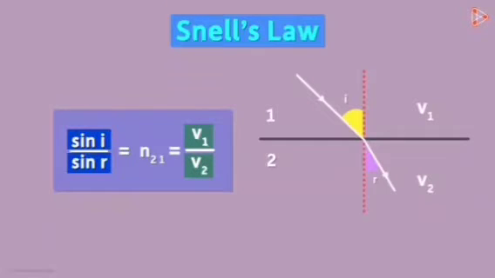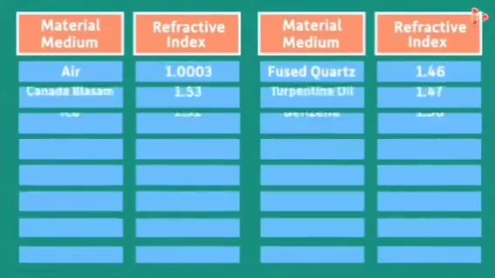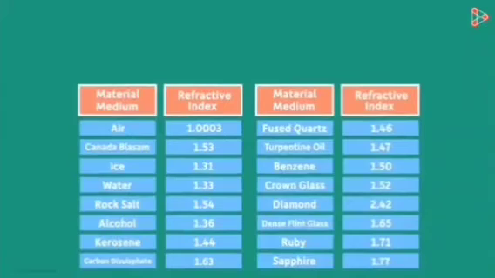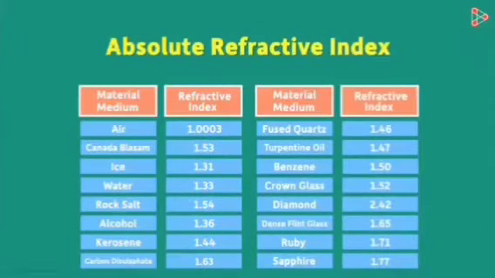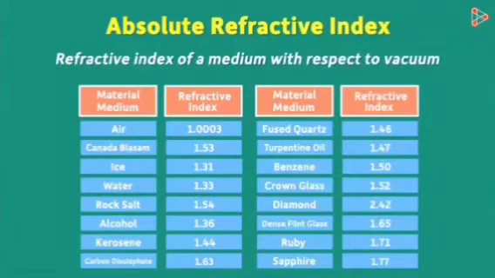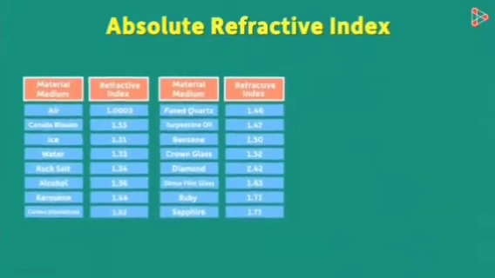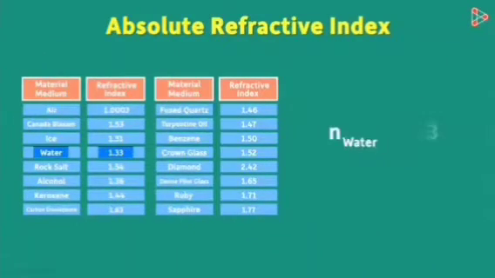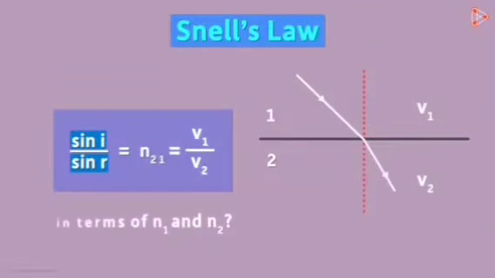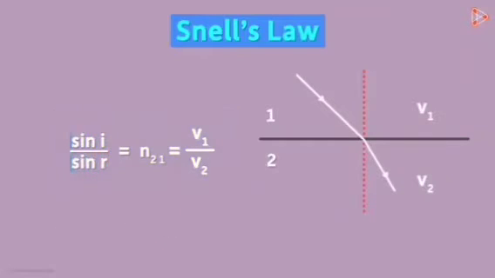There's yet another way to understand this. We may want to understand the ratio in terms of the absolute refractive indices of the mediums. Absolute refractive index, if you remember, is the refractive index of a medium with respect to vacuum. For instance, if the refractive medium is water, then it's written like this. So can we find this ratio in terms of n1 and n2? Yes, we can. We just use some very basic math.